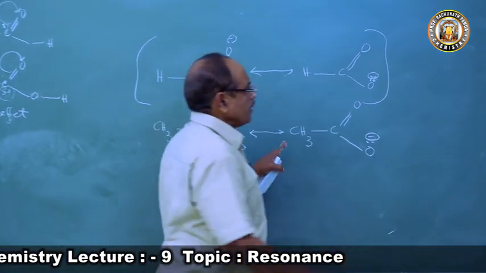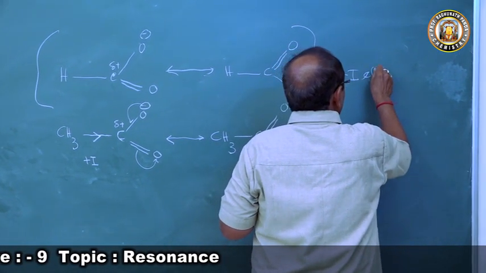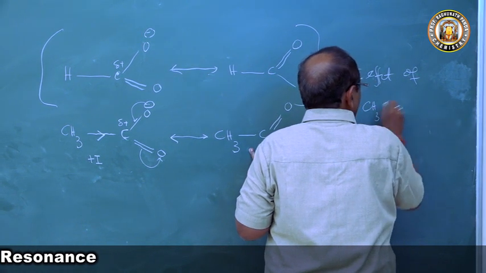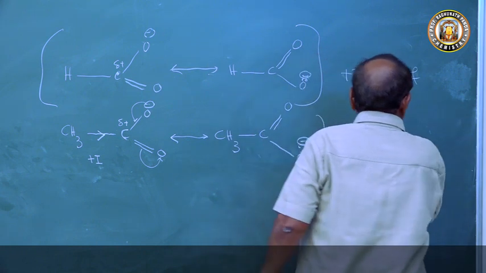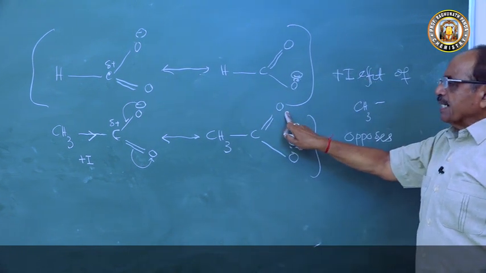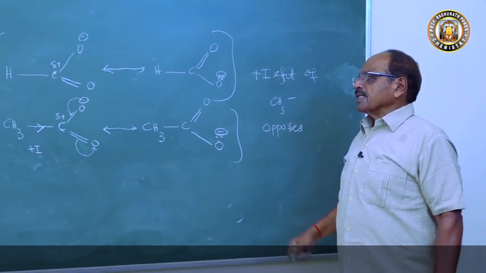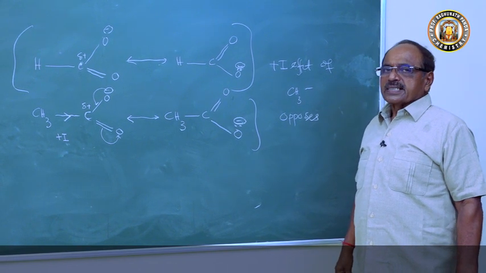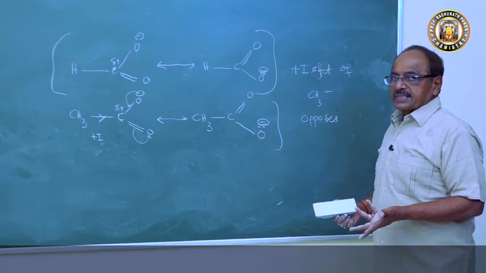Here, the plus I effect of the methyl group, CH3 group, opposes the delocalization of the negative charge. Hence, the ability to exhibit resonance decreases. Hence, formic acid is more acidic than acetic acid.